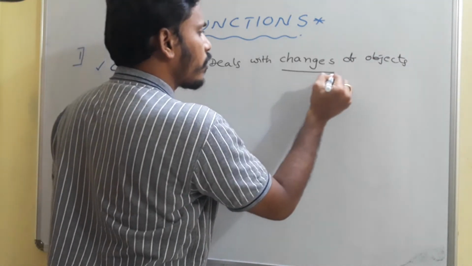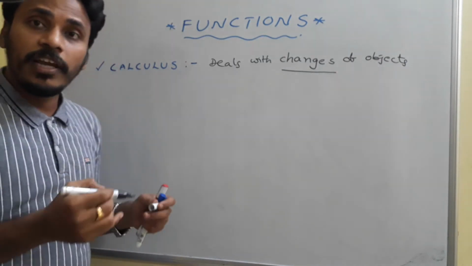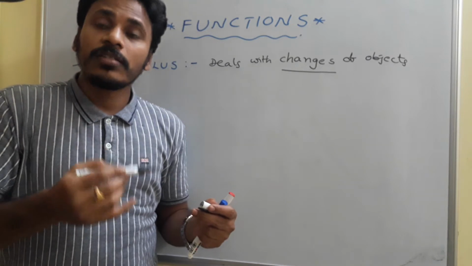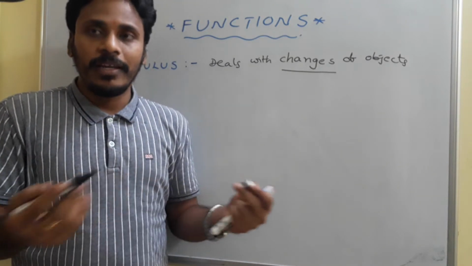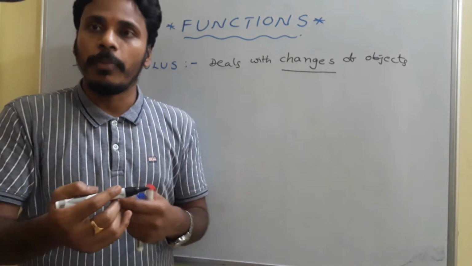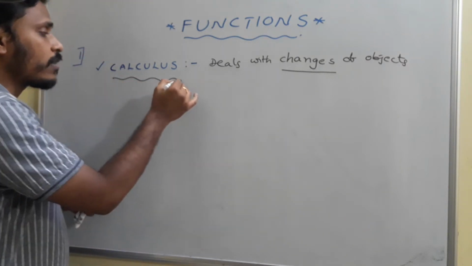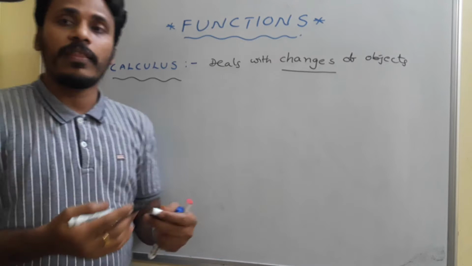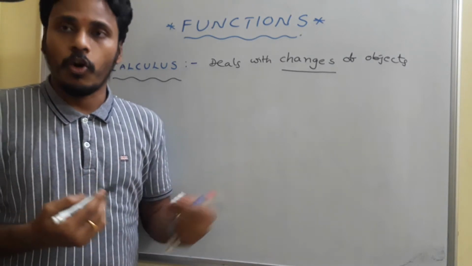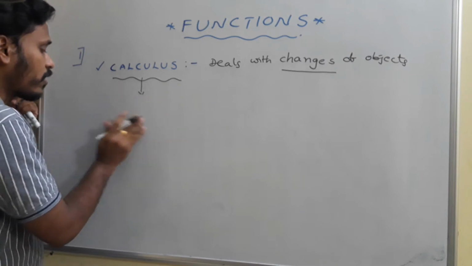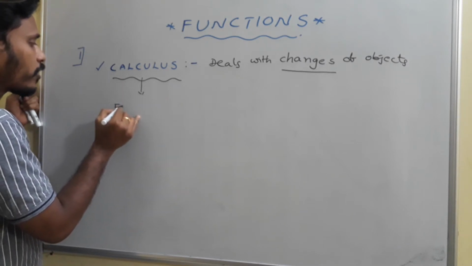Since it deals with changes, and change is an eternal thing in this universe, calculus is very important in day-to-day life and in regular applications. That's why you use calculus repeatedly in your physics and engineering related topics. And in calculus, the first step we need to learn is functions.